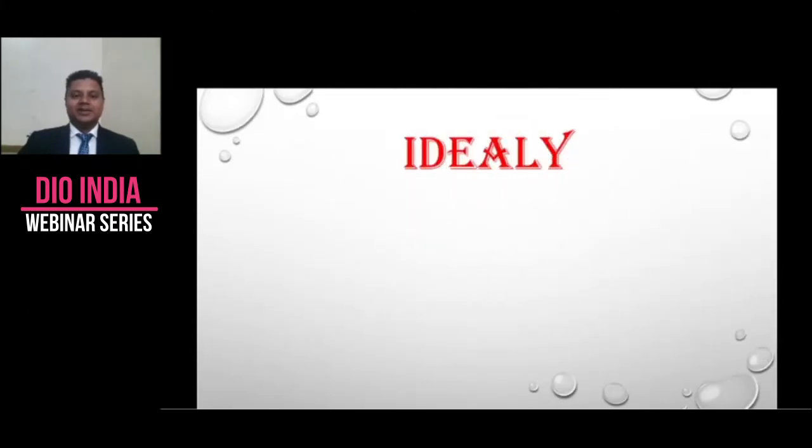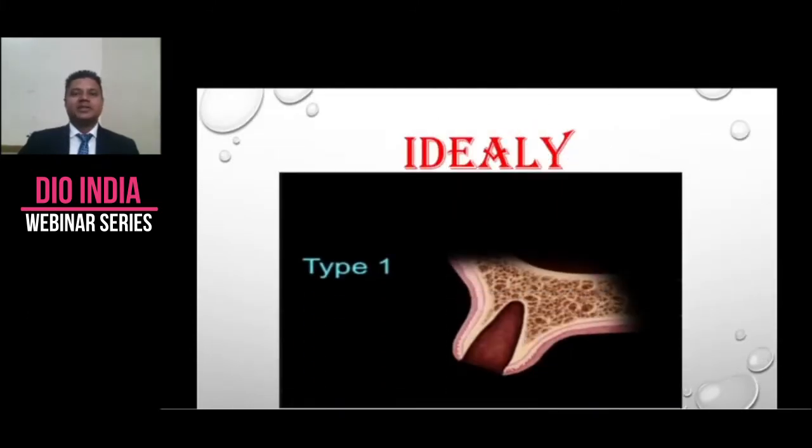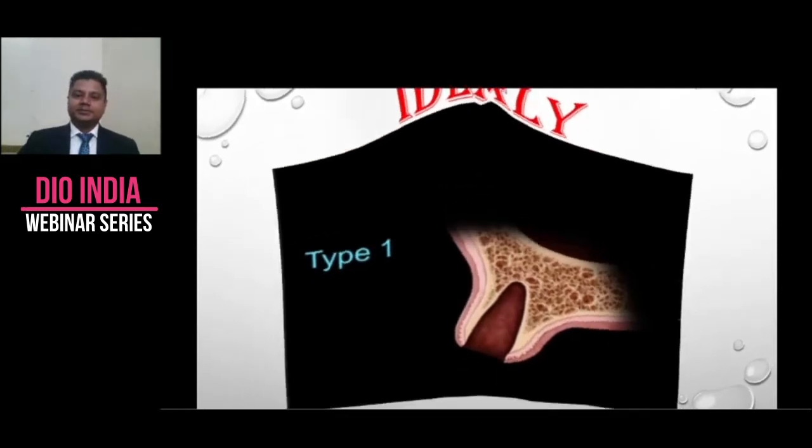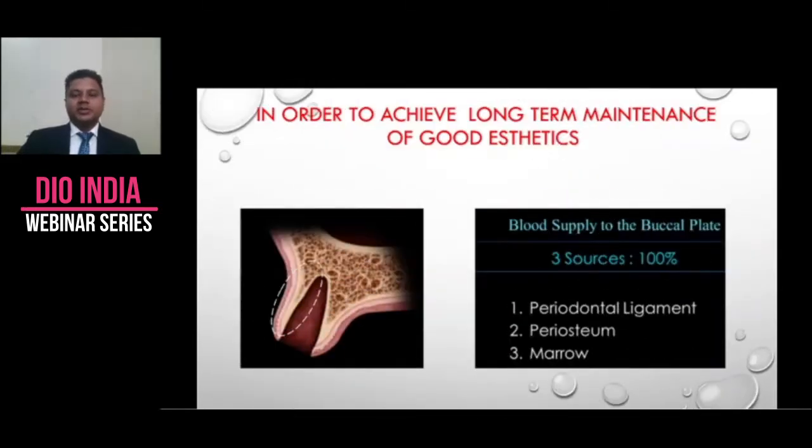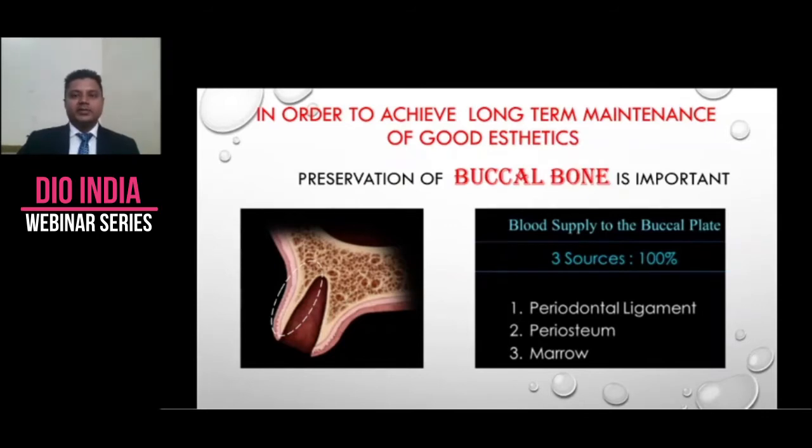So ideally we require a type 1 socket. In order to achieve long-term maintenance of good aesthetics, we need to preserve buccal bone. It is very important. And we should understand that our buccal bone has three sources of blood supply: periodontal, periosteum, and marrow.